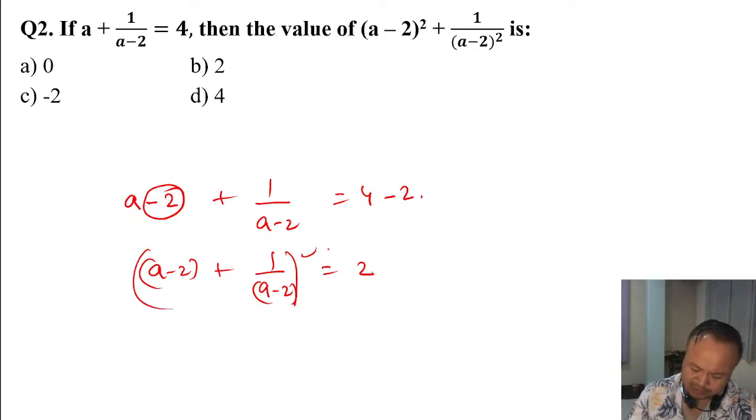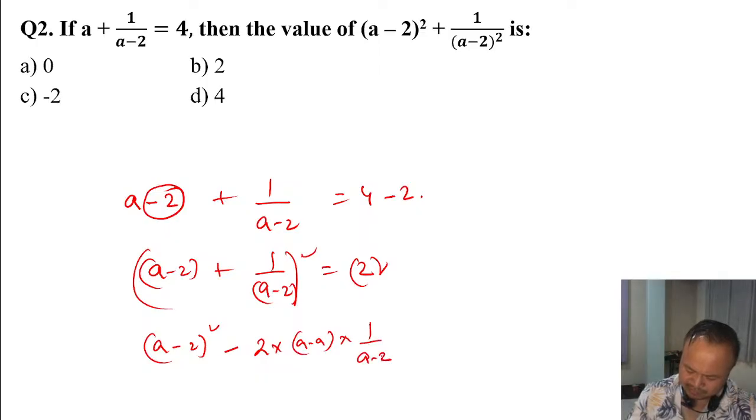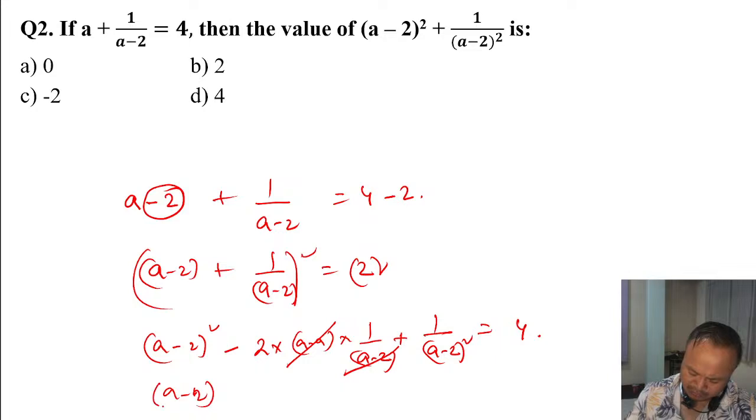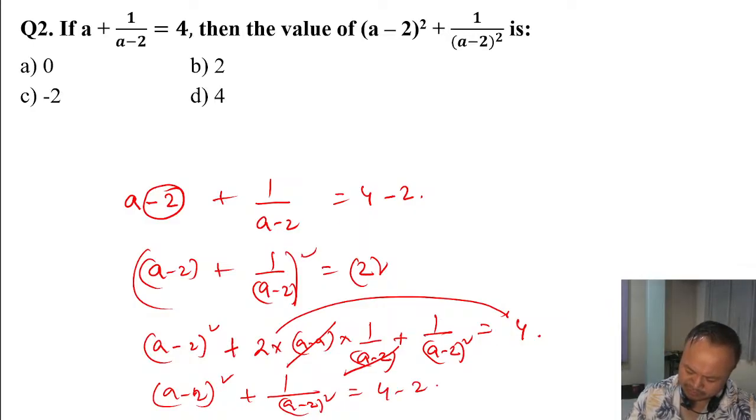Squaring both sides: a square minus twice ab plus b square is equal to 2 square, which means 4. If you deduct this, it becomes a minus 2 whole square plus 1 by a minus 2 whole square, which is plus, sorry. If you subtract this, 4 minus 2, that is 2. Answer is B. Are you getting this? This is the third concept.